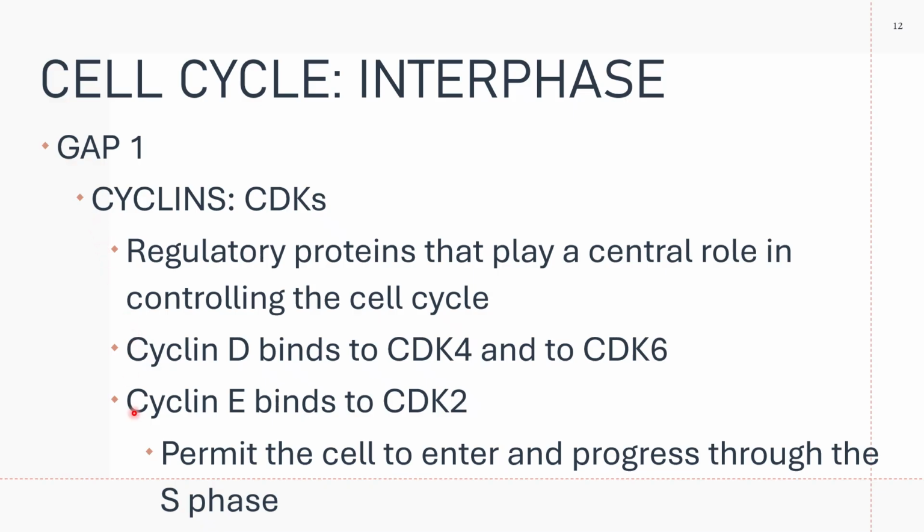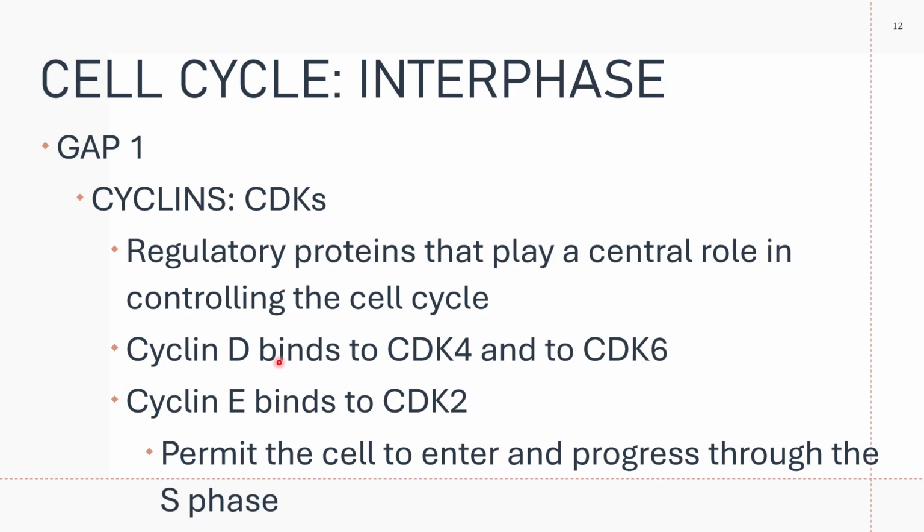Your cyclin E, which is synthesized in late G1, will bind to cyclin-dependent kinase 2. The binding of cyclin D and cyclin E to the respective CDKs will permit the cell to enter and progress through the S phase.